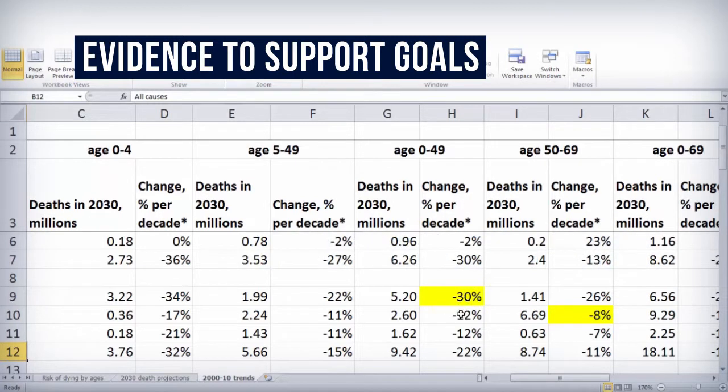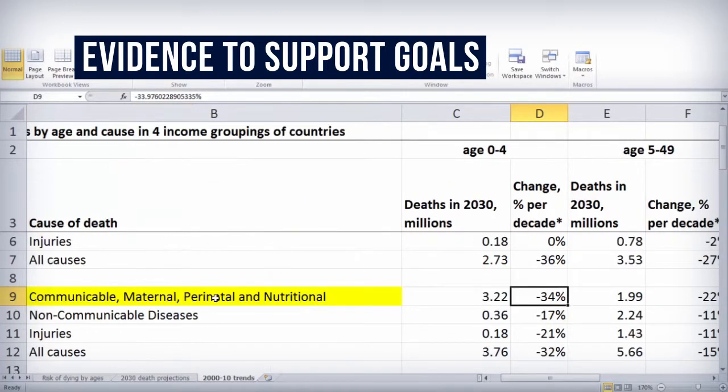So that's important. At these death rates, if they continue and the declines continue, India could have the deaths before age 50. But certainly, the Indian Prime Minister could do more by emphasizing, for example, faster reductions in childhood deaths. That's fallen by 34%, but it can be decreased even faster. In the decade of the 2000s, the overall risk of death from communicable, maternal and perinatal conditions fell by 34%, but some specific conditions like vaccine-preventable deaths fell by 67%.